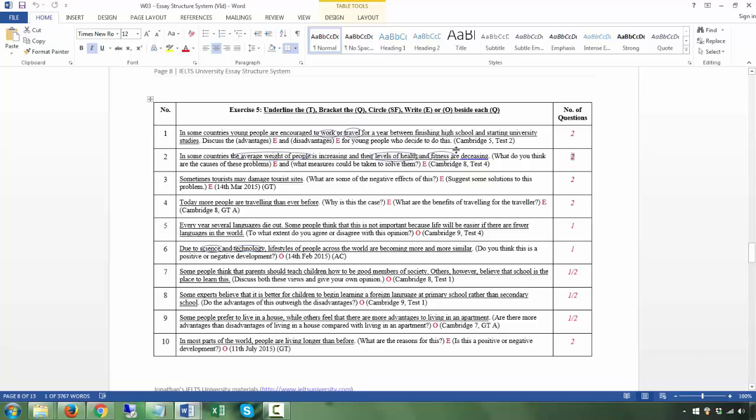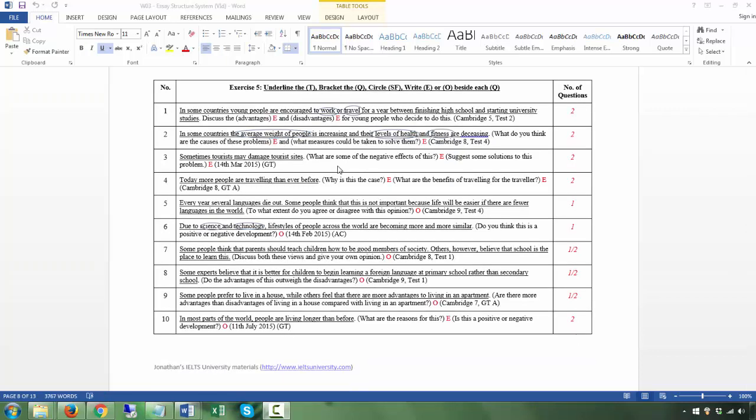You should mention, I would say, try to mention 3 things. Okay, at least health, fitness, and also talk about the weight. Right, the next question. Sometimes terrorists may damage tourist sites. That is the T. And the questions are, what are some of the negative effects of this, and suggest some solutions to this problem. Okay, so both of these are Qs, so number of questions 2, and both of them are expository. Okay, EE. No position to be taken.